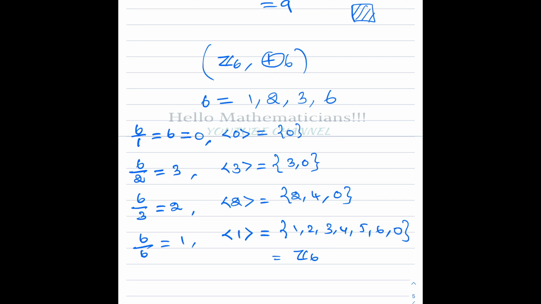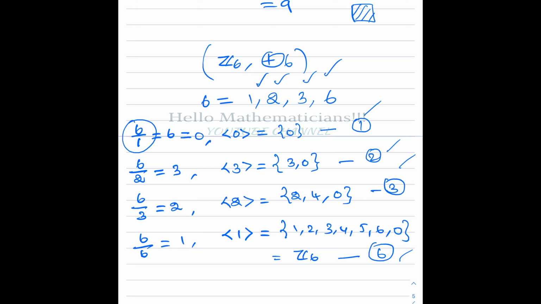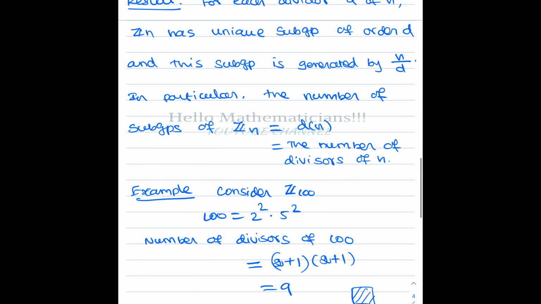So what do we have? There is a subgroup of order 1, a subgroup of order 2, a subgroup of order 3, and a subgroup of order 6. So for each divisor of 6, we get a unique subgroup of that order. The order 1 subgroup is generated by 6 by 1, the order 2 subgroup is generated by 6 by 2, the order 3 subgroup by 6 by 3, and the order 6 subgroup by 6 by 6. Therefore the number of subgroups of Zn equals D of n, where D of n is the number of divisors of n.